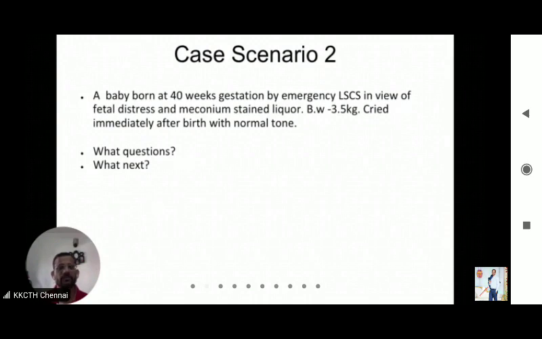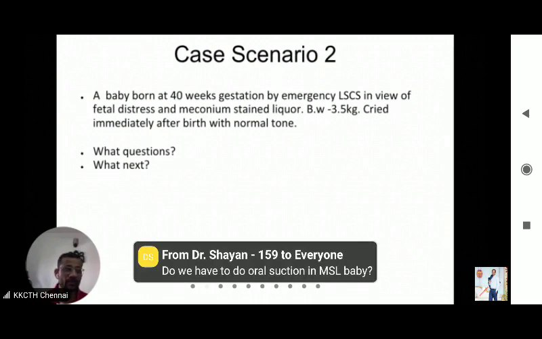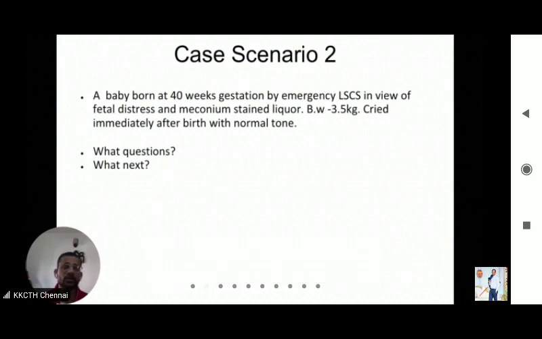But when there is meconium-stained liquor, you will provide endotracheal suctioning only if you think this meconium is obstructing your PPV, as part of your MR SOPA. In that O, if you think this meconium is sitting and blocking the airway, you can provide suctioning as part of ventilation corrective measures, but not before that, even if the baby is non-vigorous. This is the new change, and this change has been retained in 2020 NRP also.